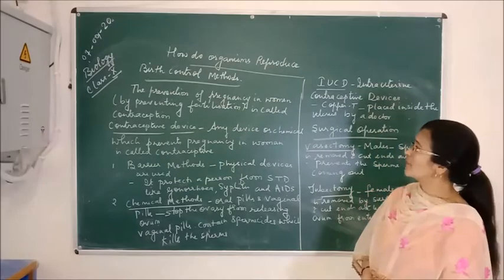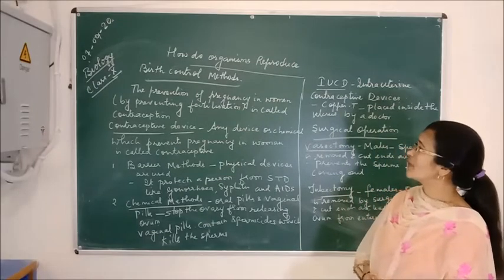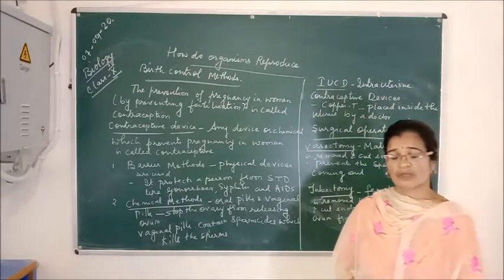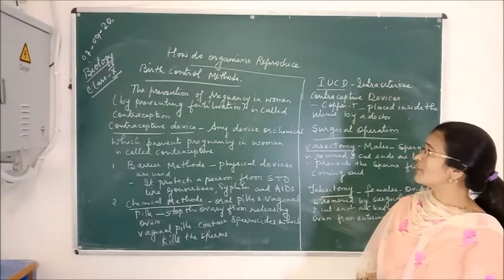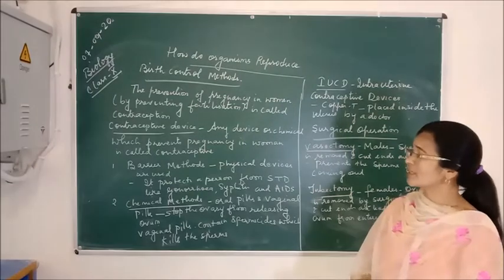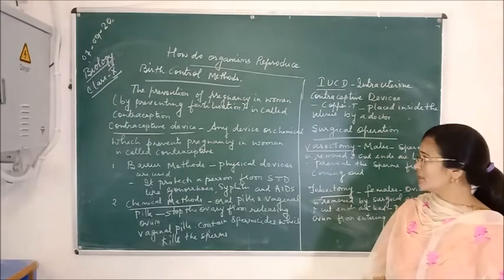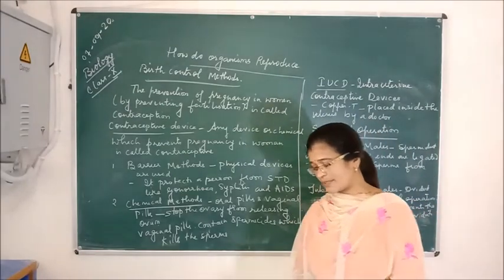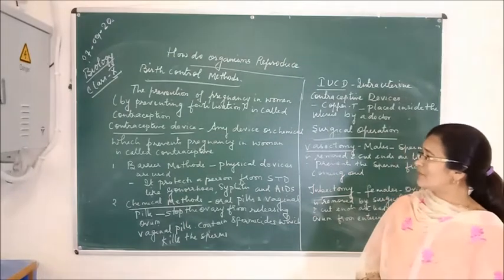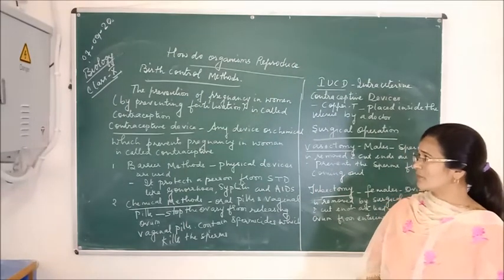That is, how to prevent pregnancy in women by preventing fertilization, and the process of preventing pregnancy in women by preventing fertilization is called contraception. Whatever devices or chemicals are used in contraception are called contraceptive devices. So there are many methods for birth control.